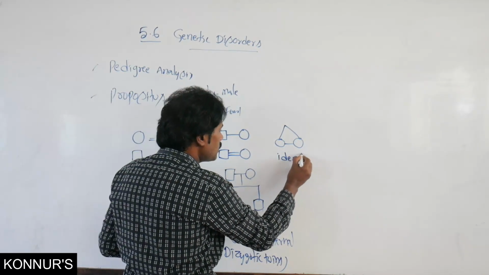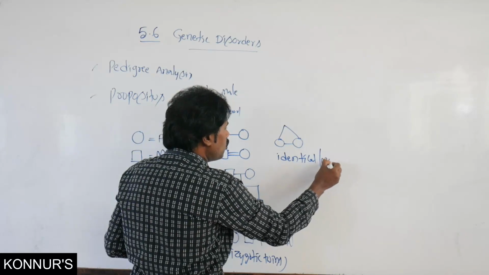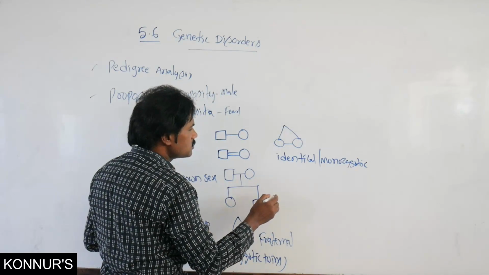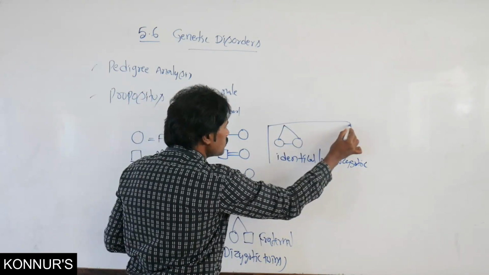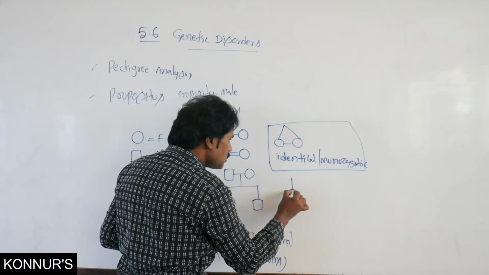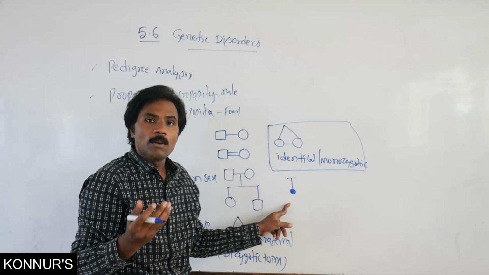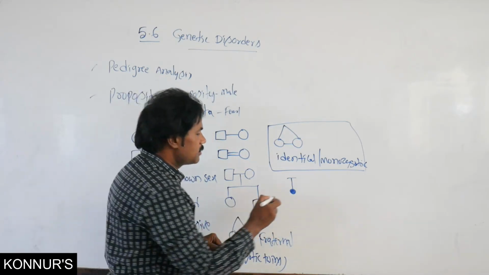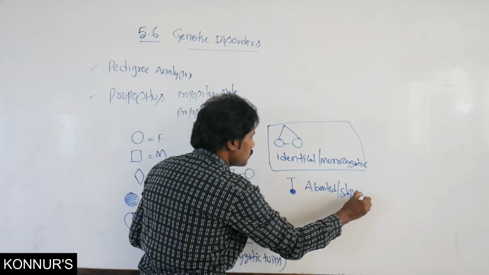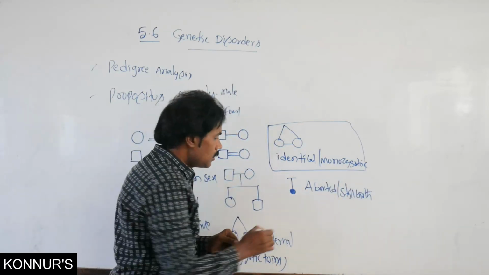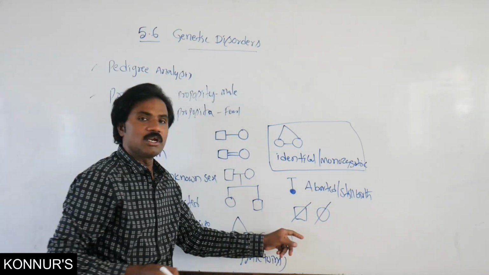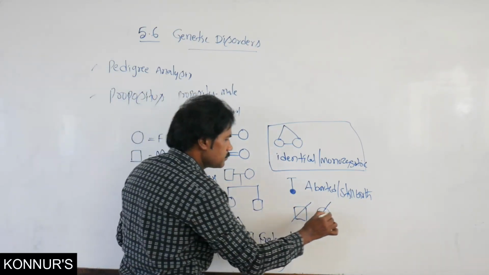Then this particular symbol represents an aborted fetus or stillbirth. A single line through a symbol indicates the death of the individual.